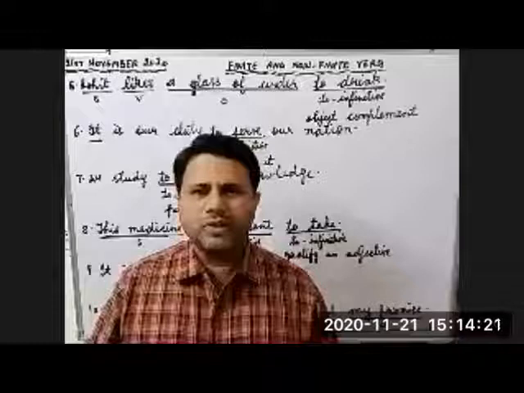Children, we have already used to infinitive as subject of a verb, object of a verb, and as a complement. Let's continue with the fifth example. The fifth example is: Rohit likes a glass of water to drink. Now see, Rohit is subject, likes is verb, a glass of water is object. What is to drink here? To drink is used as an object complement. This is the fifth use of to infinitive.